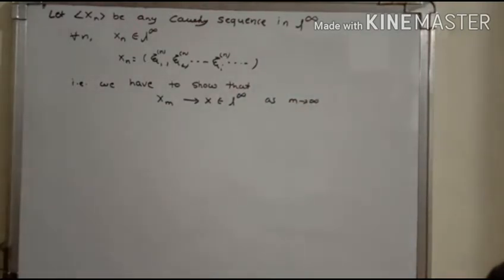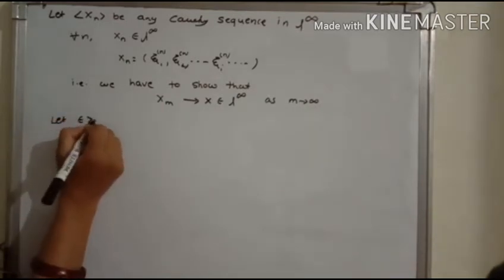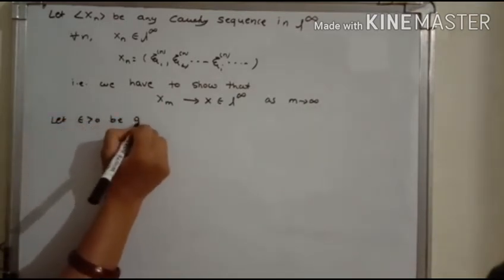To prove this, we start with epsilon. Let epsilon greater than 0 be given.